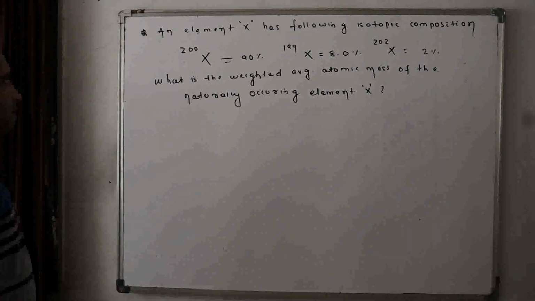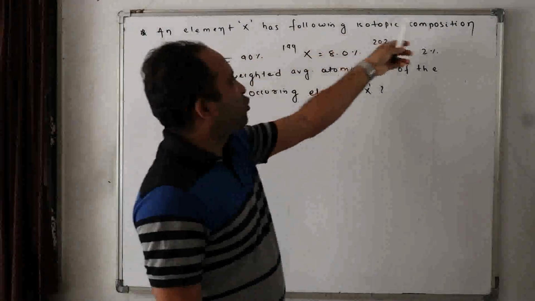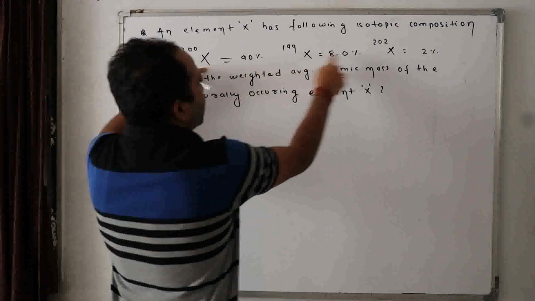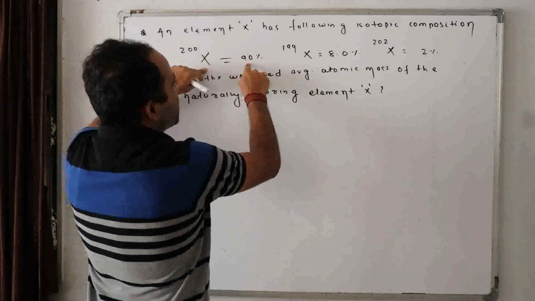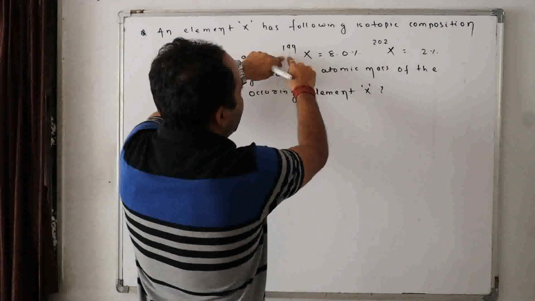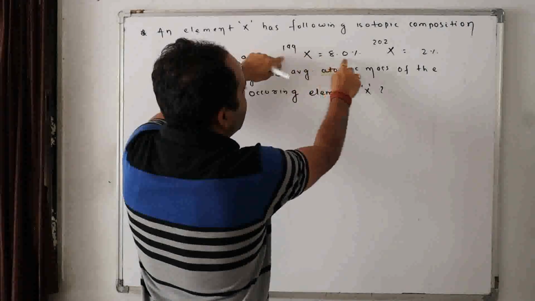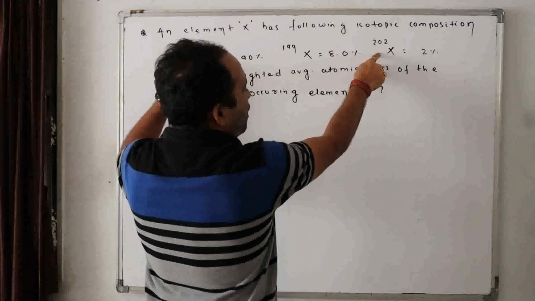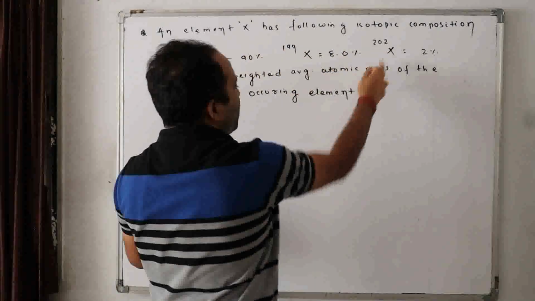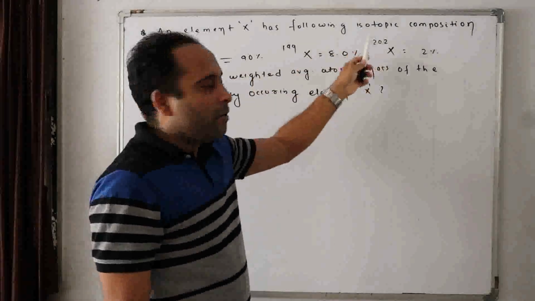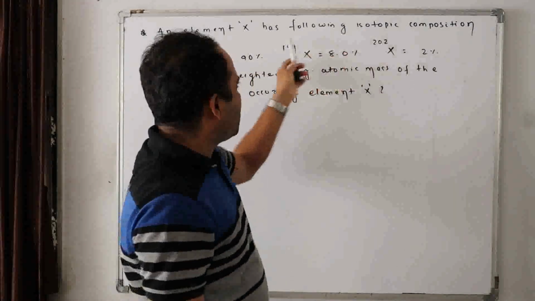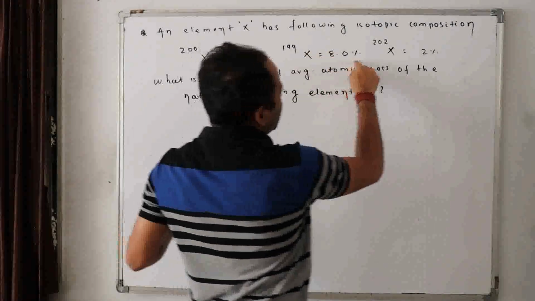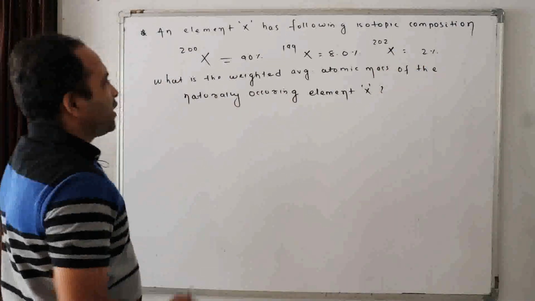Now here goes the next question. An element X has the following isotopic composition: X 200 is 90%, the isotope 199 is 8.0%, and the mass number 202 is 2%. Same atomic number but different mass numbers are called isotopes. Since they have the same atomic number, they are the same element with different mass numbers. What is the average atomic mass?